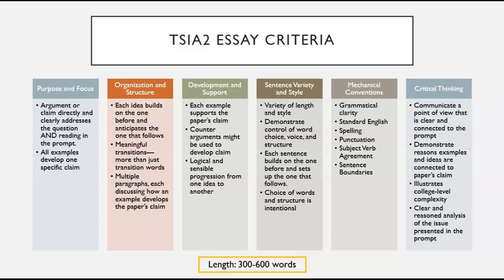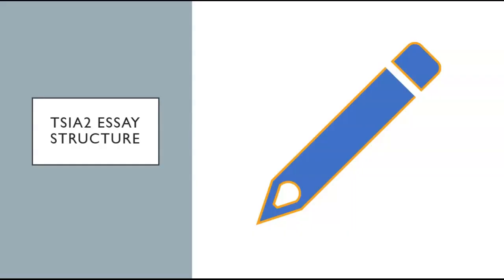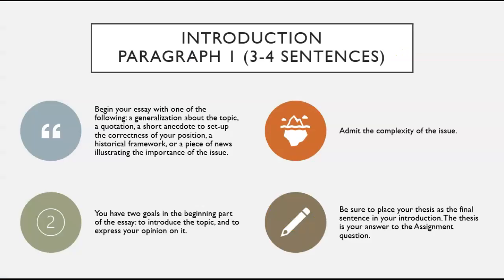Now that we know how we're going to be evaluated, let's take a look at the ideal structure for the TSIA 2 essay. Your introduction paragraph should have about 3 to 4 sentences. You want to begin your essay with some kind of generalization about the topic, maybe a quote or a short anecdote that sets up the correctness of your position. You can discuss how your answer or claim or position connects to history or current events or the importance of this issue overall.